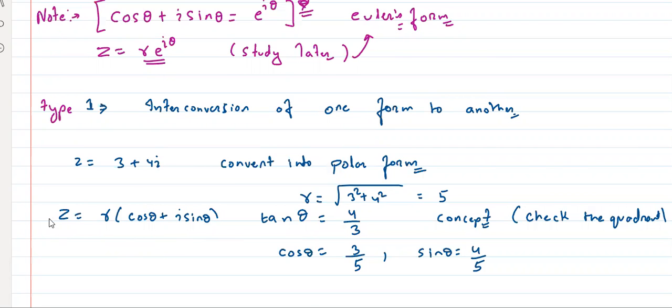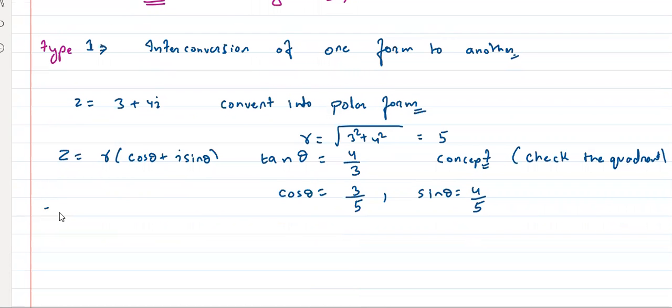So you just have to write this, right? z is equal to what? 5. Tell me then. Cos theta plus I sin theta, where theta is equal to tan inverse 4/3. That's it. समझ में आया? Put मत कर देना. Put कर दोगे तो क्या हो गया? 5 कट जाएगा, same आ जाएगा.